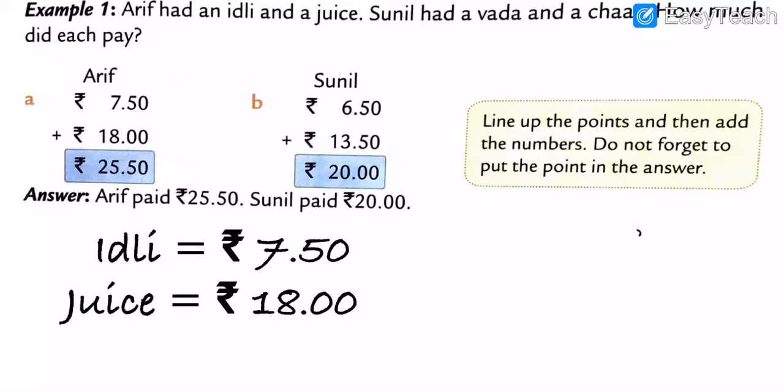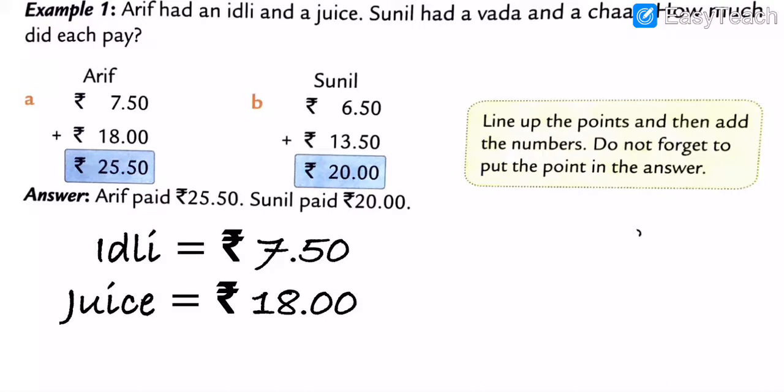And then the decimal point is placed as it is. In all places, my dear students, I put the same point. Got my points?